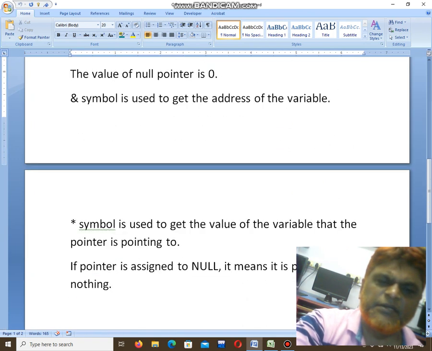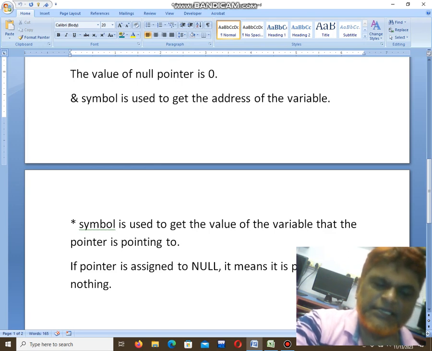Actually, star indicates the contents of the pointer variable. Ampersand indicates the address. In pointers we have two concepts, star and address. Star is for contents and address is for memory.